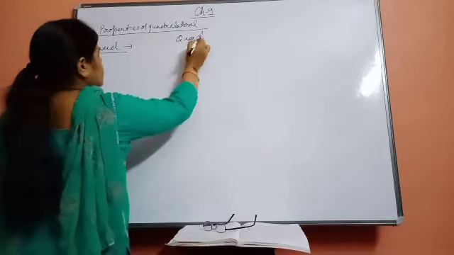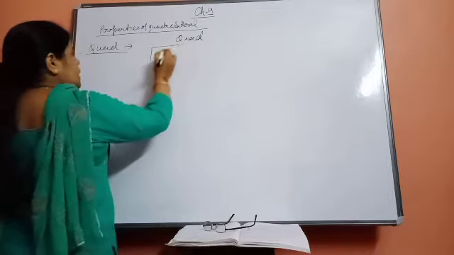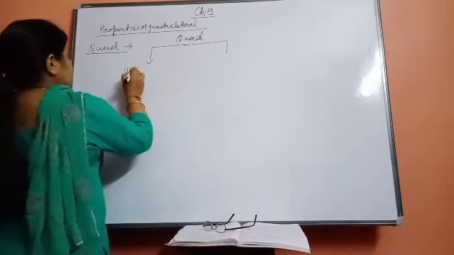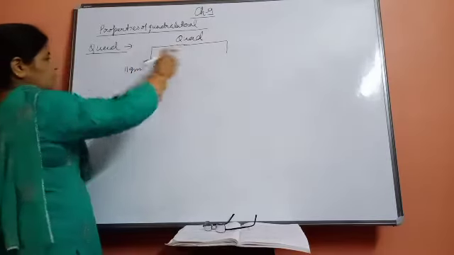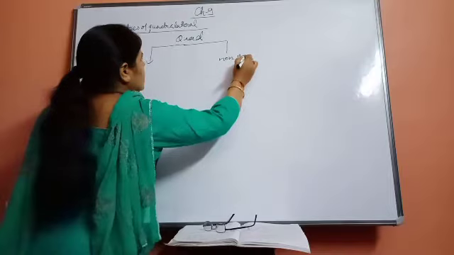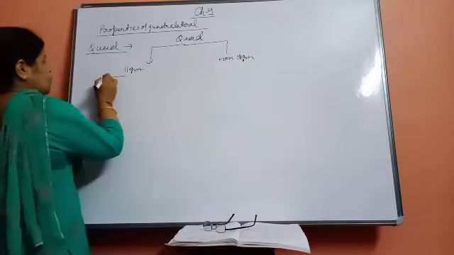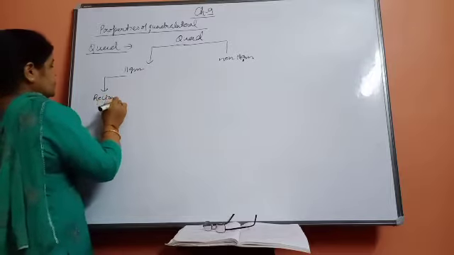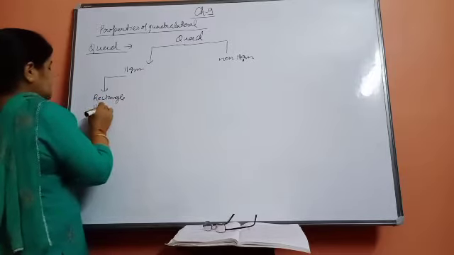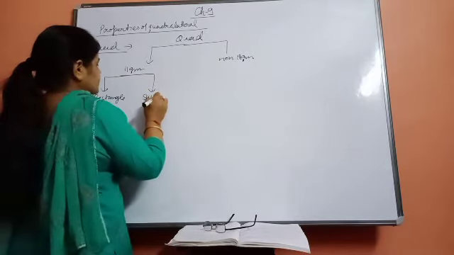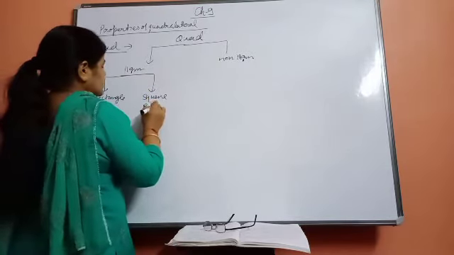So suppose it is a quadrilateral, then there are 2 kinds of quadrilaterals: parallelograms, or those that are not parallelograms, the non-parallelograms. In parallelograms, 4 things come: rectangle, parallelogram itself, then square and rhombus.